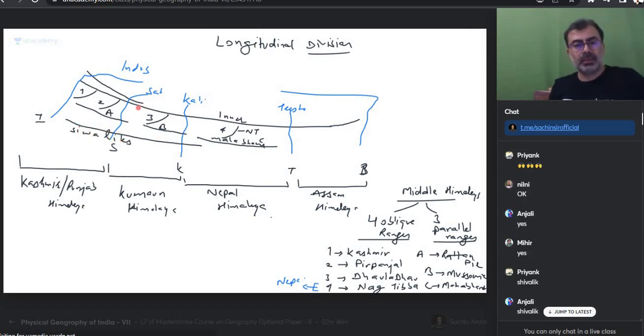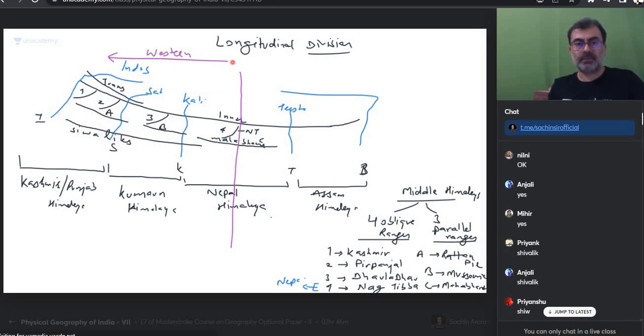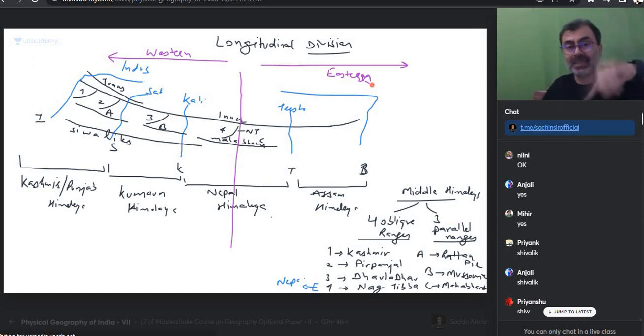Did I give you all the Himalayas, Trans Himalayas? Now somebody asked me in the very beginning, what is the difference between Western Himalaya, Eastern Himalaya and Trans Himalaya? Can you see Trans Himalayas are there only? Some authors have called this part, from Nepal onwards, Western Himalayas and this part Eastern Himalayas, somewhere in Nepal. Some books are calling that also. Is everyone okay? Do we get a question on the difference between Western and Eastern Himalaya?